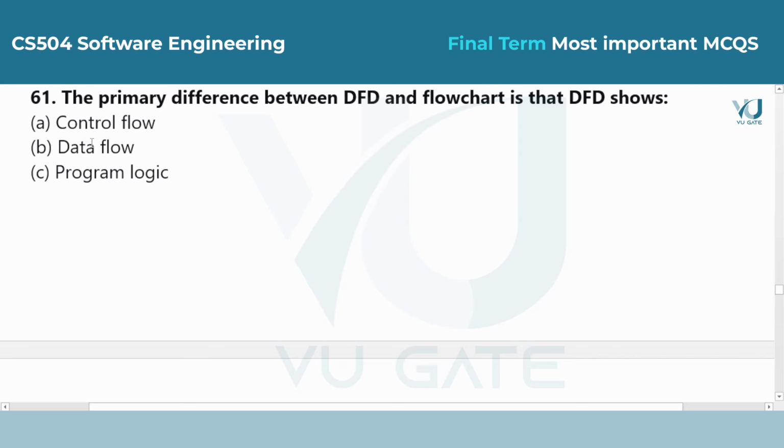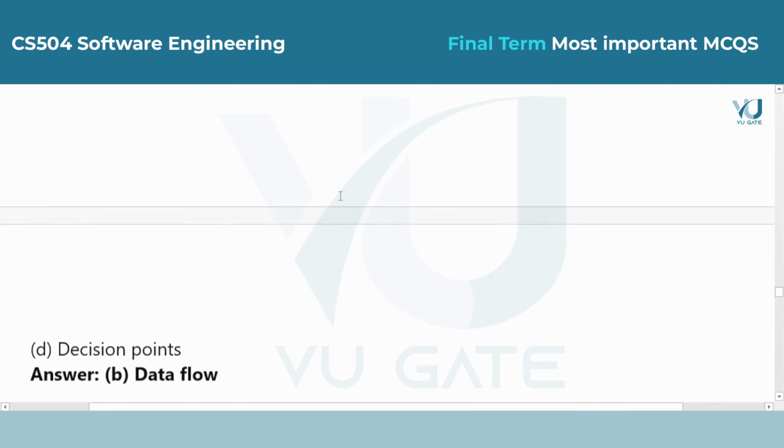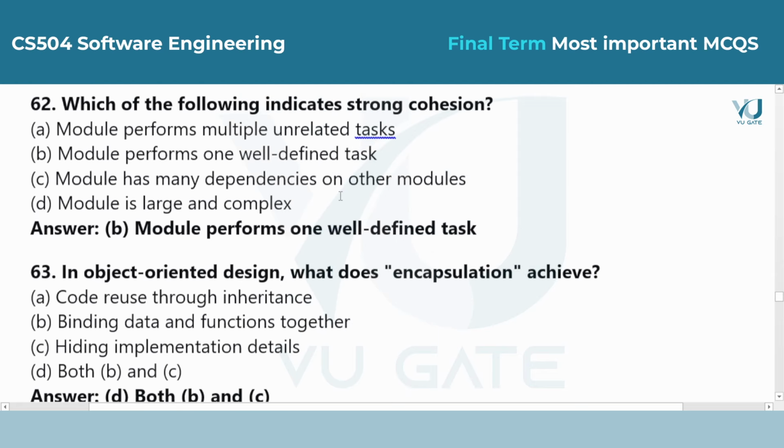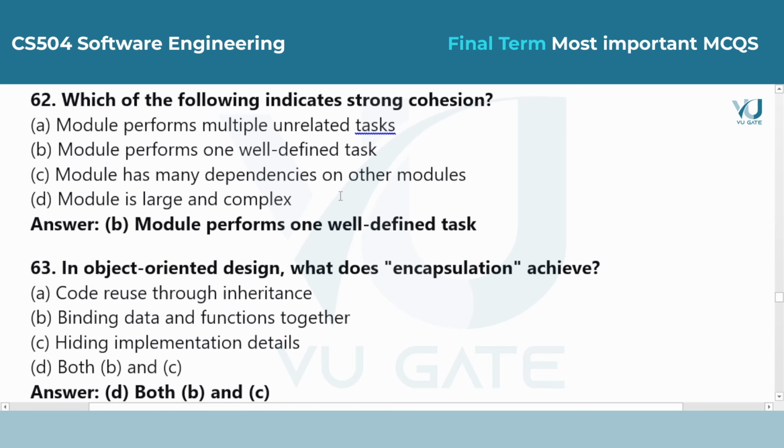Question 61. The primary difference between DFD and flowchart is that DFD shows: Answer is option B, data flow. A flowchart focuses on the order of steps and logic, known as control flow. A DFD focuses on how data moves from one part of the system to another without worrying about the timing or sequence.